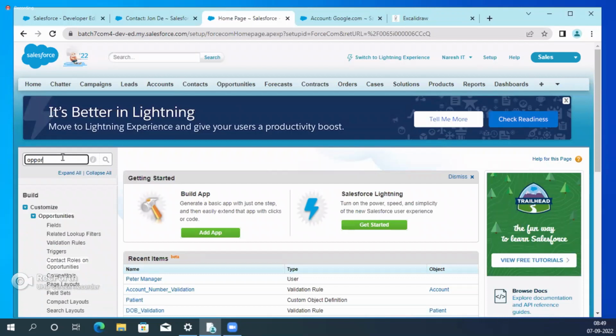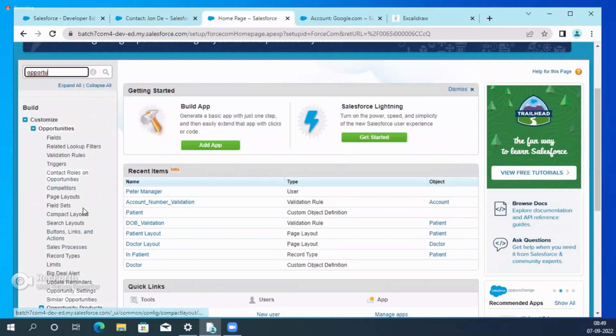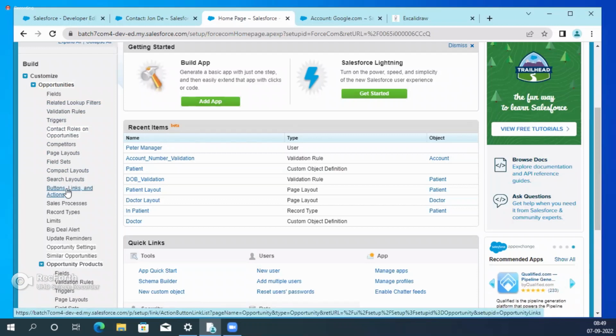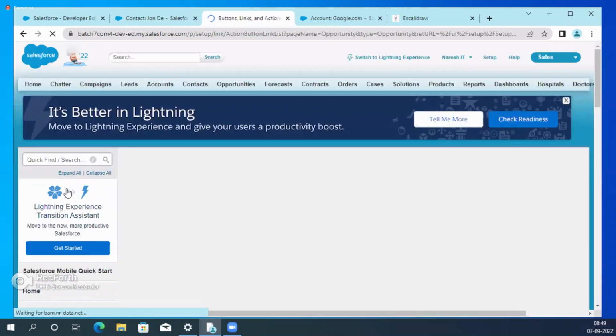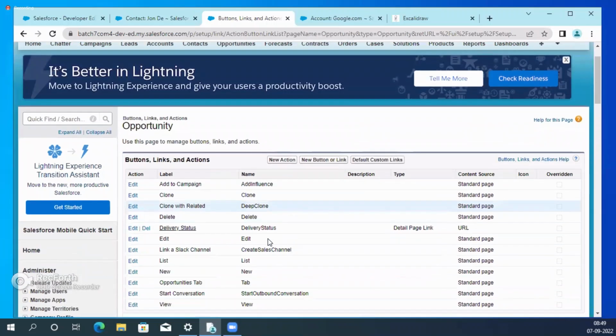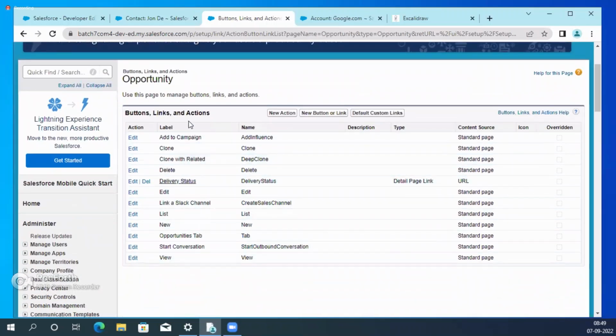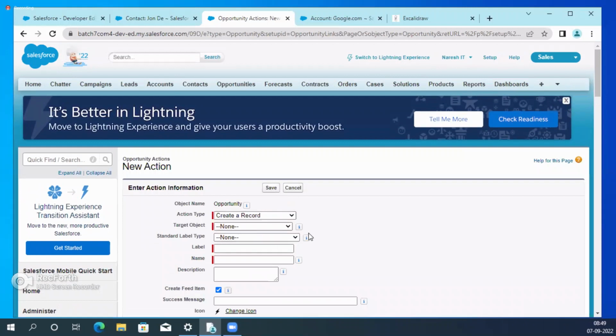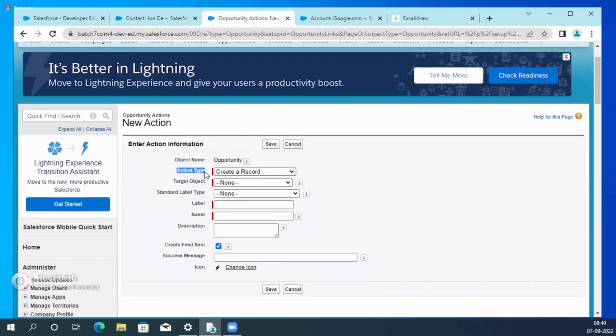How to create the quick action? Setup. What is the object? In which object you need to create? Opportunity. In the opportunity, see here, where is the button? This is the opportunity, right? See, buttons, links and actions. Those actions are called quick actions. See here, new action is a button. These are the standard ones already provided. Now, new.